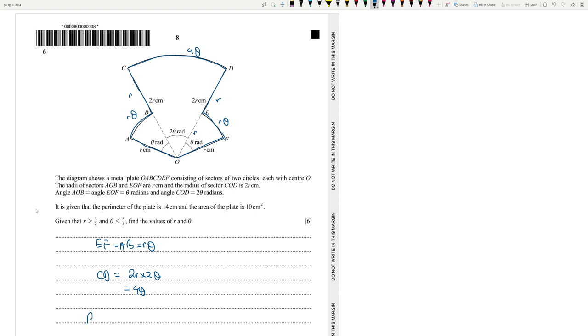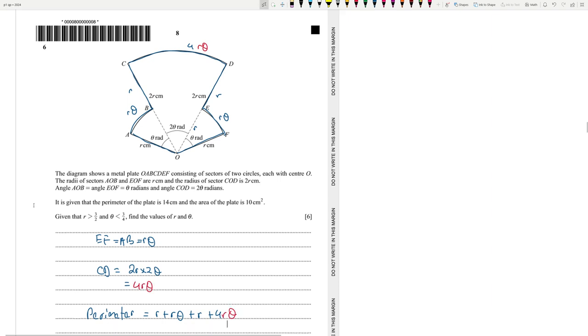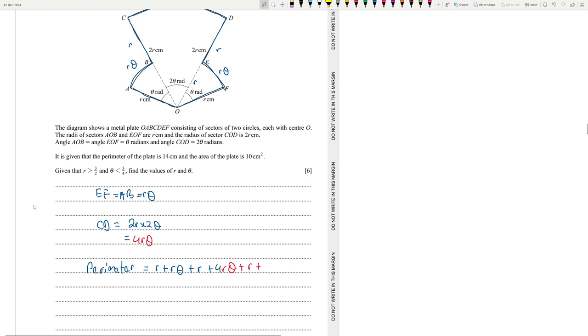So perimeter is equal to R plus R theta plus R plus 4 theta. Wait, it's 4R theta, right? My bad. Okay, plus R again, plus R theta, plus R again.